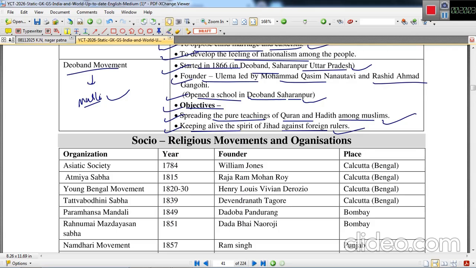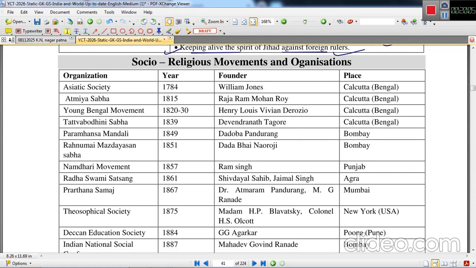Next is social religious movements and organizations. This is in the bullet form, in the tabular form. So the Asiatic Society was formed in 1784. William Jones was the founder. This was located in Calcutta, Bengal.